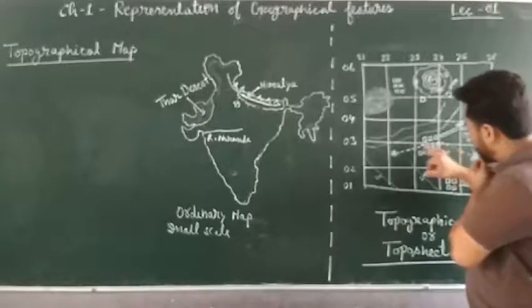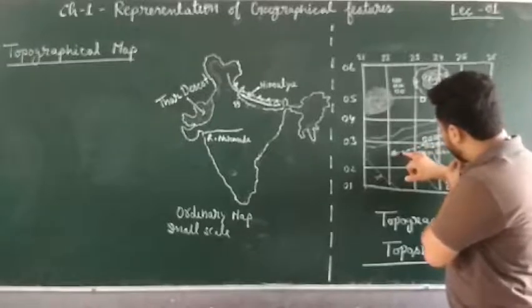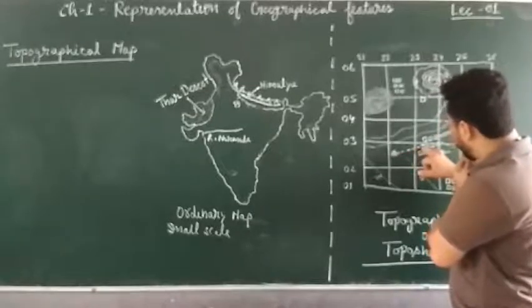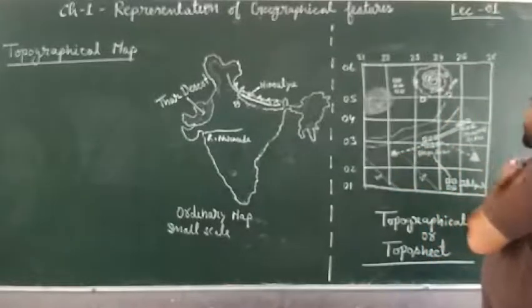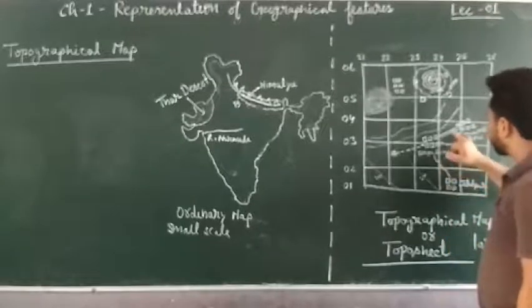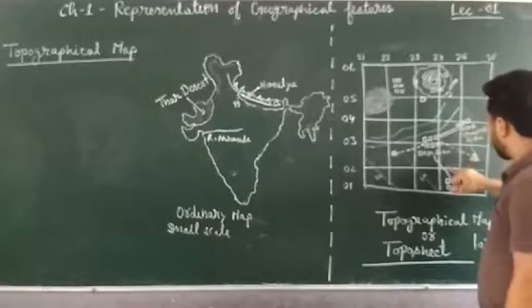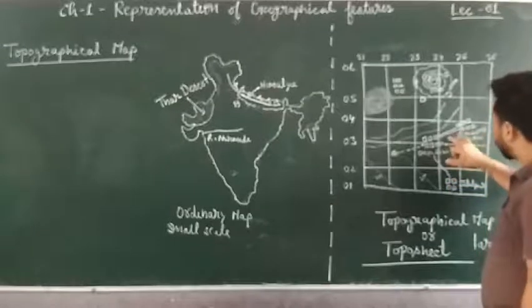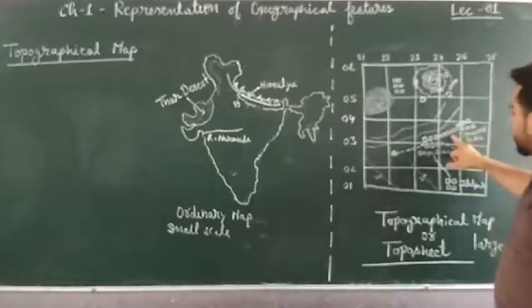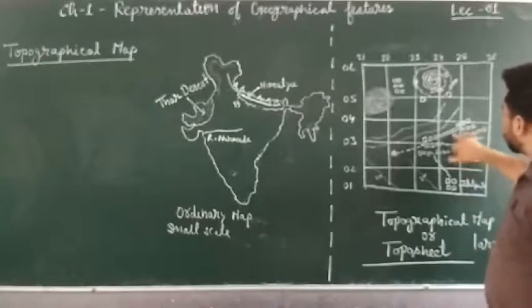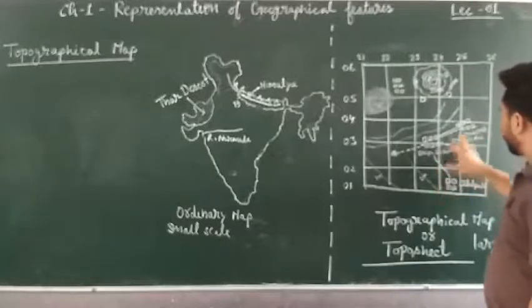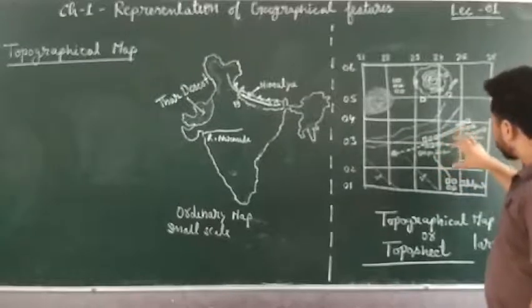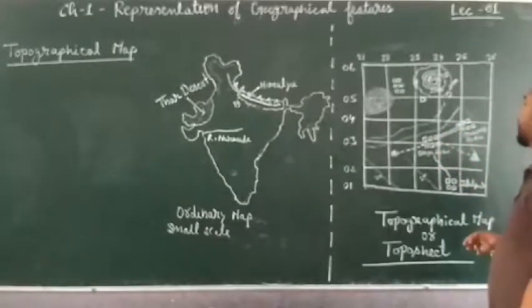And then we have shown the dotted line, or broken line, joining Deepasarai with this well. This is called a pack track, okay. So these are 1, 2, 3, 4 tracks. This is road, this is cart track, this is pack track, and these are the conventional symbols to represent these features. Road is a man-made or cultural feature, right? So these features are shown with the help of some symbols which are called conventional signs.